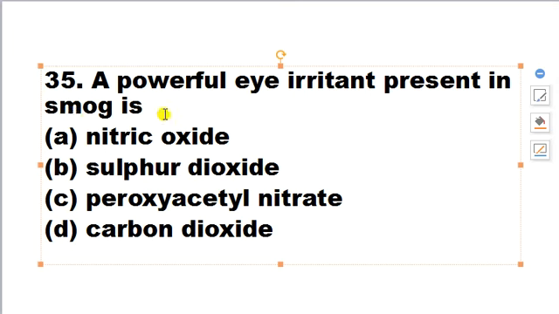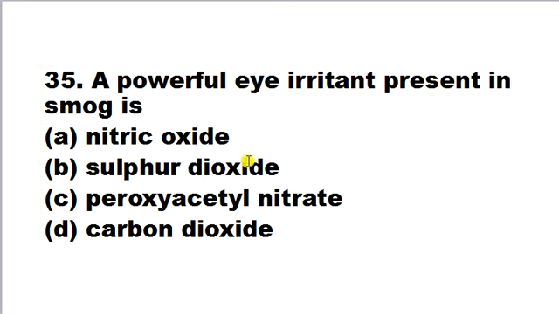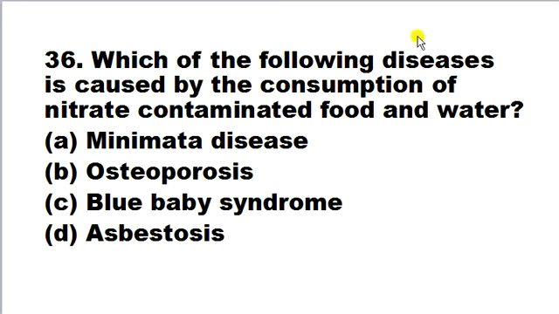A powerful eye irritant present in smoke is A. nitric oxide, B. sulfur dioxide, C. peroxyacetyl nitrate, D. carbon dioxide. Correct answer is C. Peroxyacetyl nitrate is a powerful eye irritant present in the smoke. Peroxyacetyl nitrate is an important constituent of photochemical smoke.